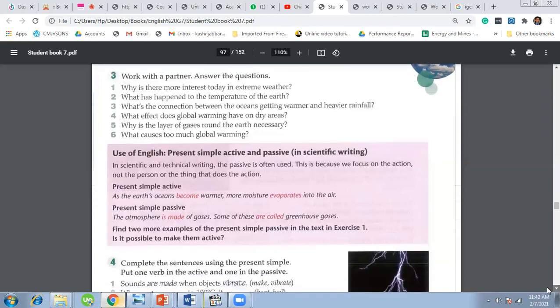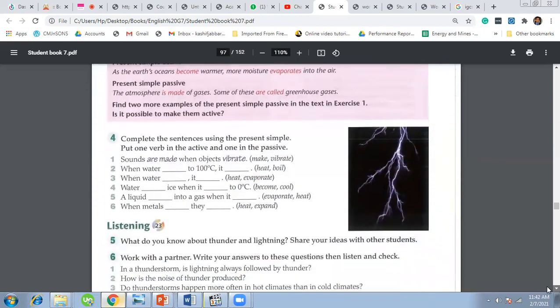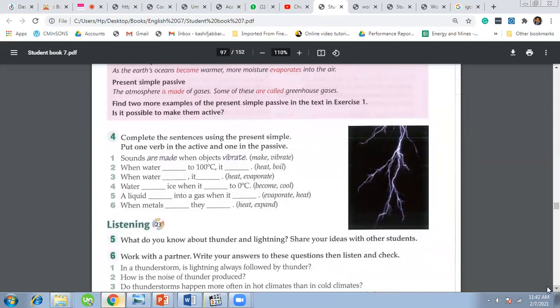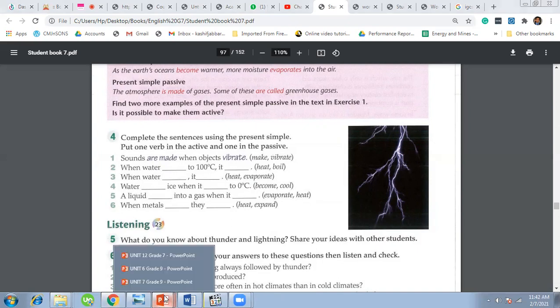Let us continue with question number 4 for your further understanding. Here we complete the sentences using the present simple. Put one verb in the active and one in the passive. Sounds are made when objects vibrate. Here in the first part you can see that we changed make into made, and vibrate is the same. When water is heated to 100 centigrade, it boils, right? Let's see the further 3, 4, 5, and 6 as well.